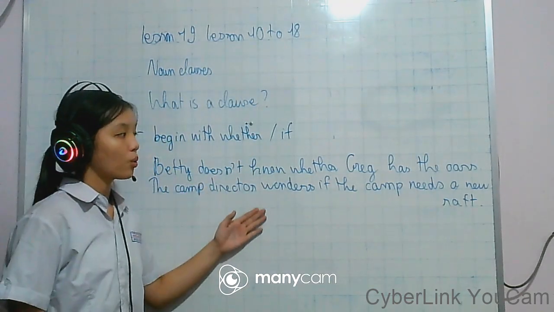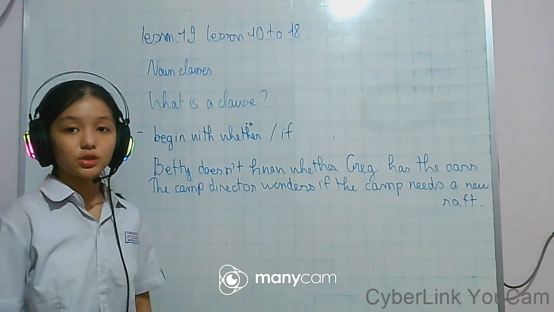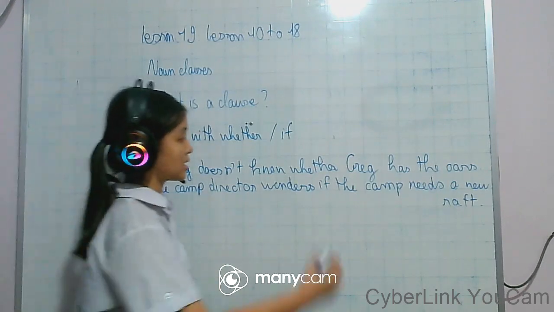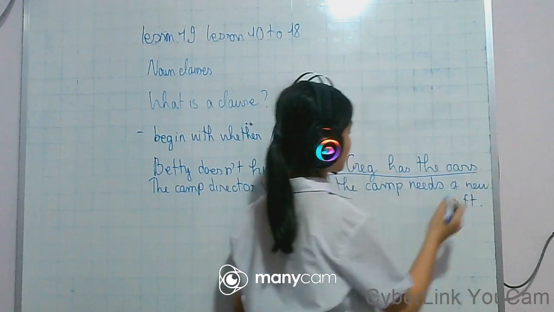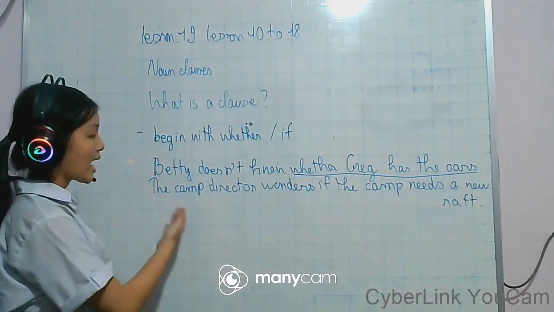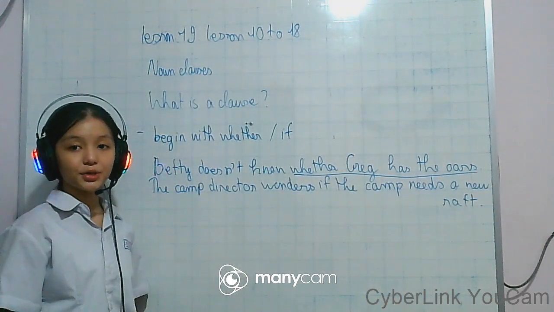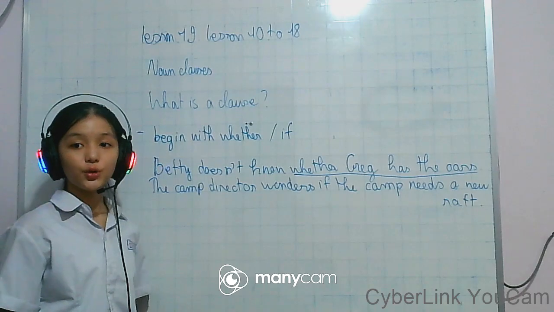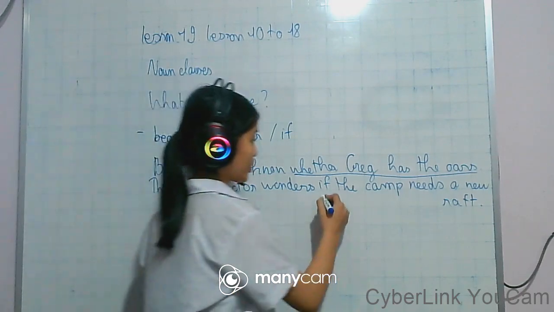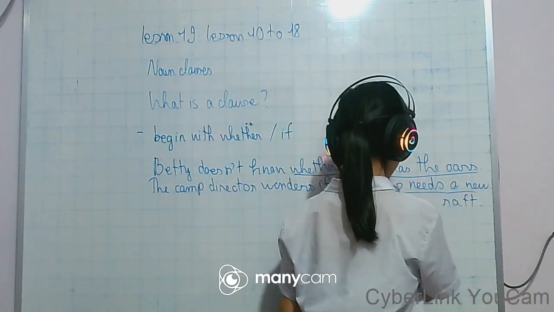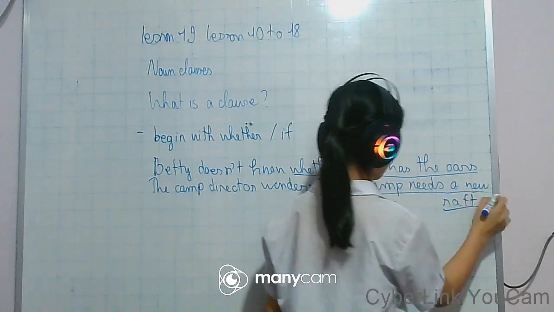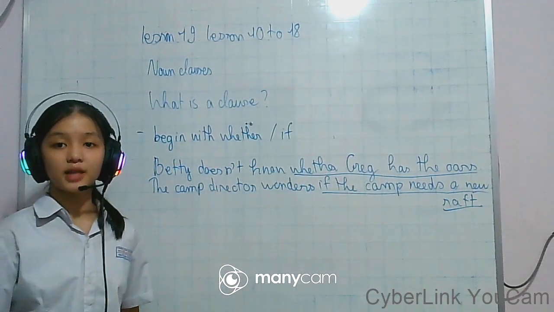Betty doesn't know whether Greg has the oars. So you can see a noun clause in this. It is whether Greg has the oars. The camp director wonders if the camp needs a new raft. We have if the camp needs a new raft. They are called the noun clause.